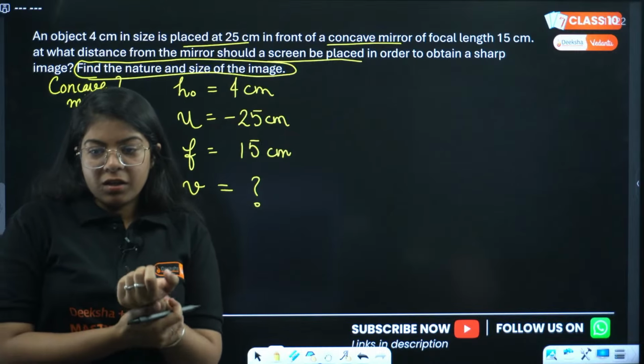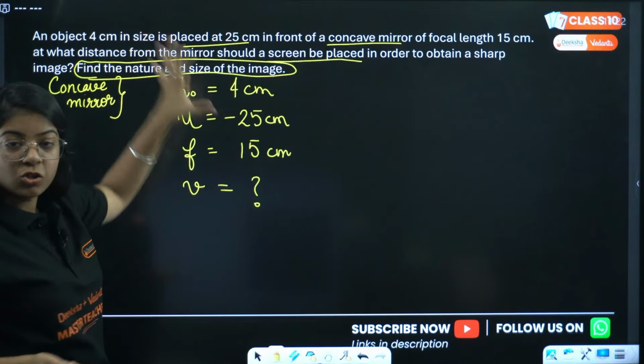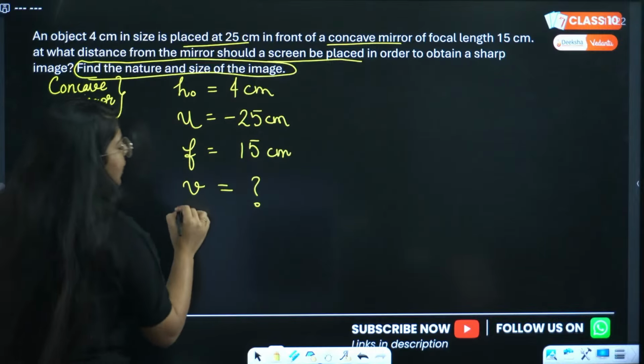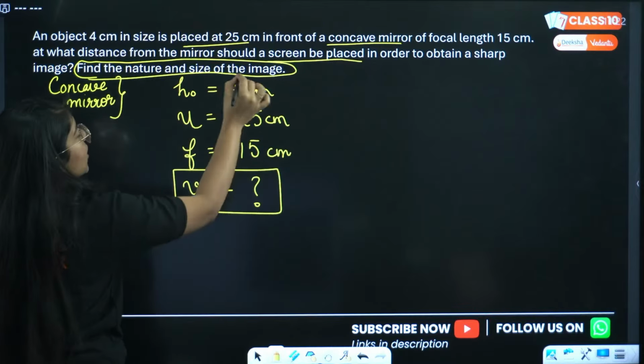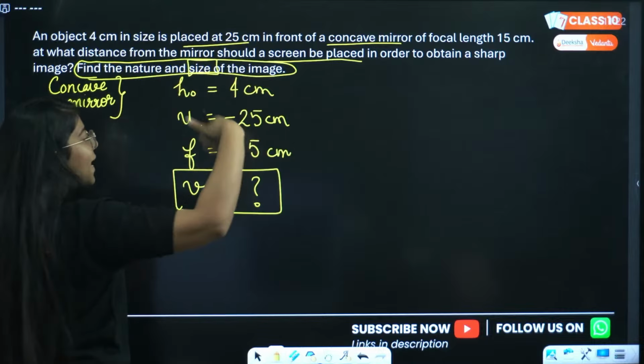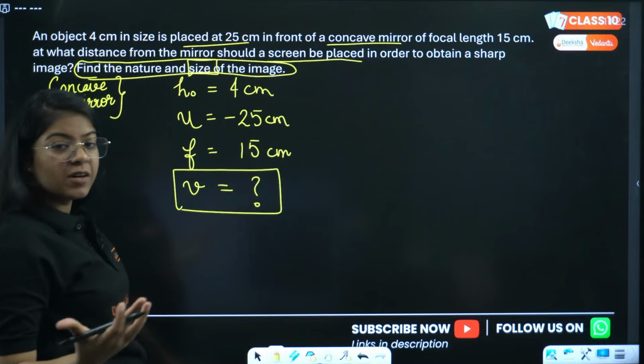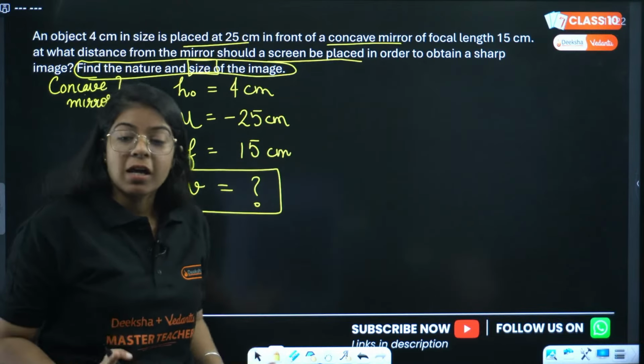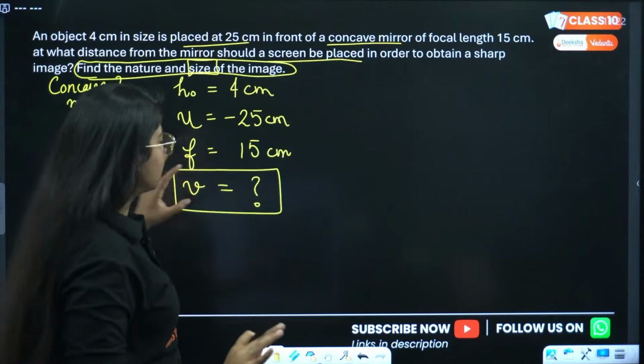Okay, let us solve this. Now we are clear that we have to find V. Why? Because we have to find the size. For size, we need to find V first, then we'll find magnification. Let's see how we'll go about this question, right?